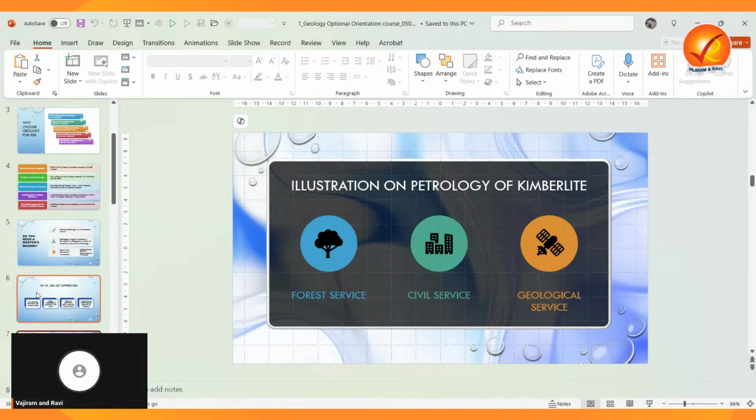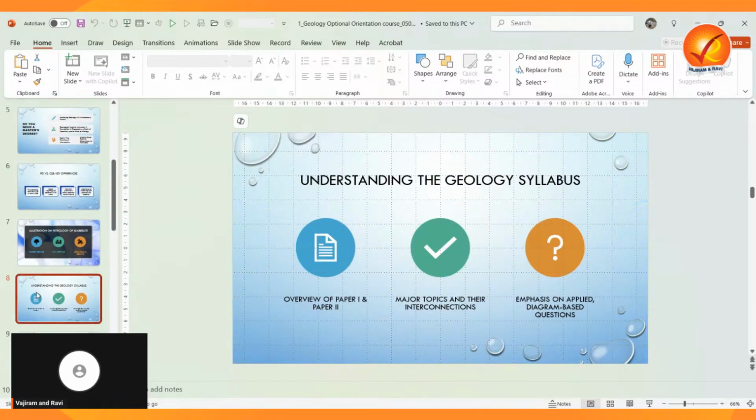Okay. Now let us break down the syllabus you will be tackling. One by one, we will see what things we are going to study. Understanding the syllabus is the most important, crucial part for anything. In geology also this is very crucial. Understanding the geology syllabus means you have completed 25% of the syllabus.